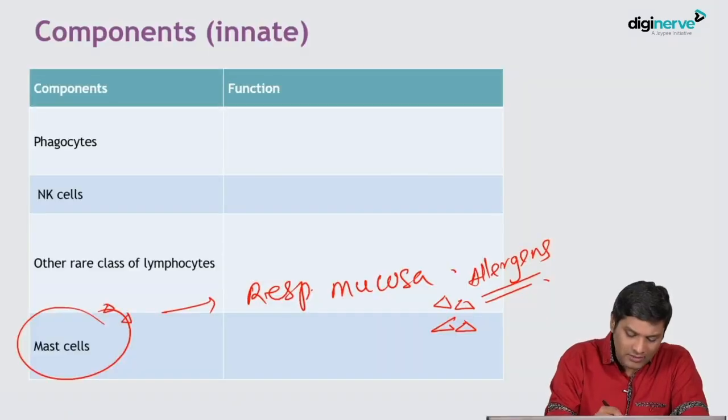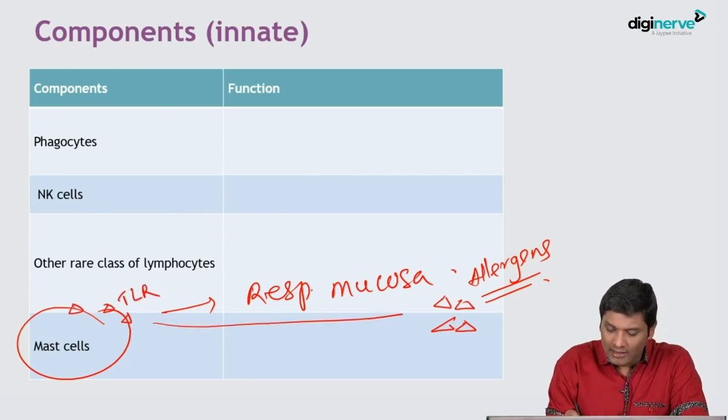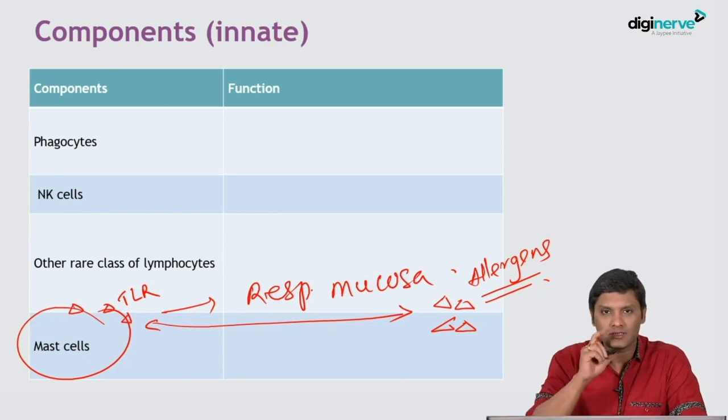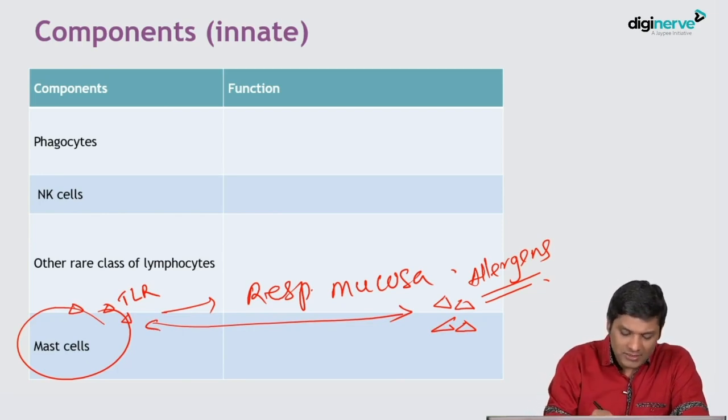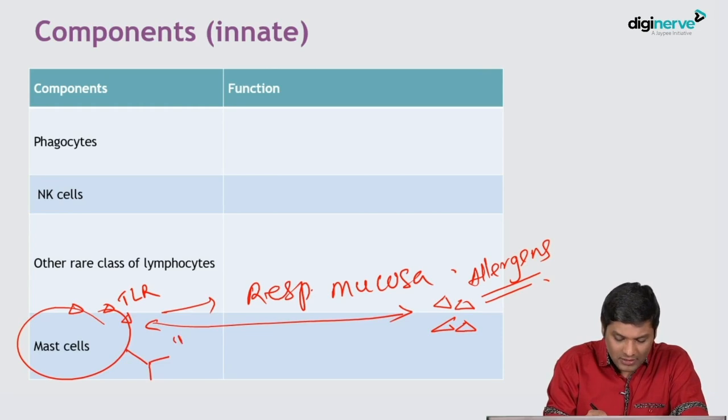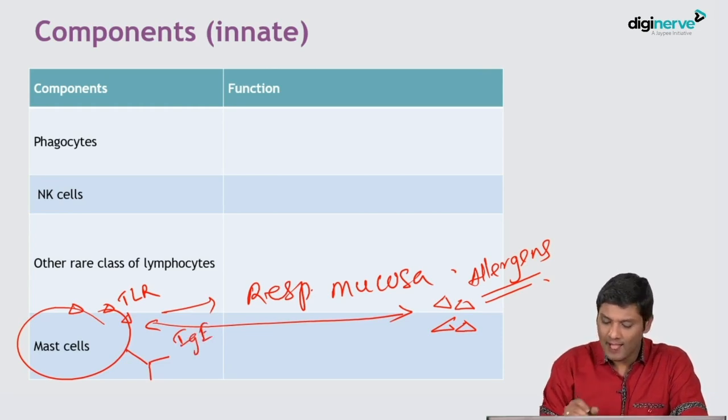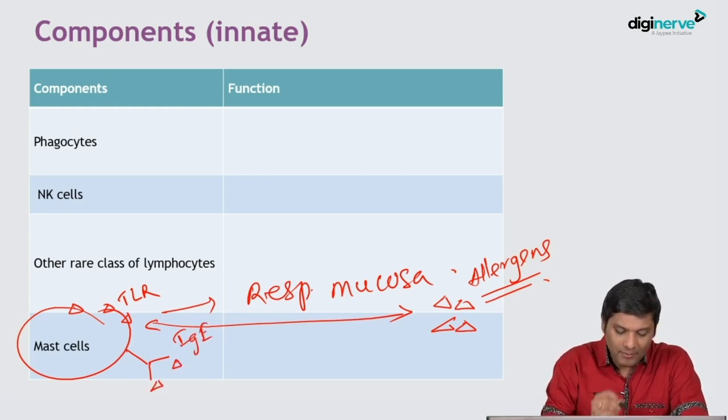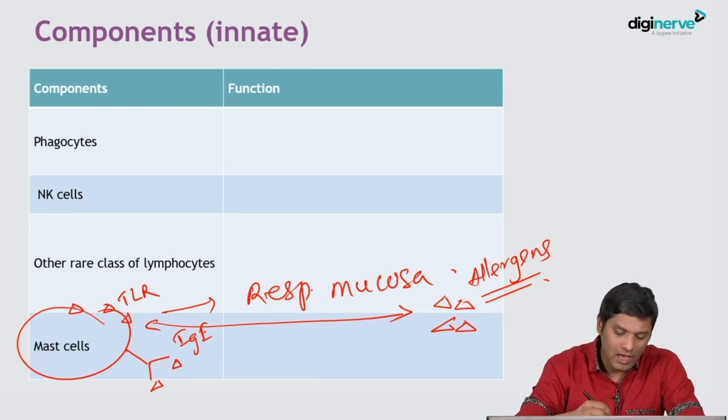Activation of the mast cell occurs in two ways. Step 1: mast cells on their surface may have toll-like receptors which can directly bind with the allergen. Otherwise, the mast cell may be coated with antibodies like IgE antibodies, and this allergen can come and bind to the IgE antibody, and through that, IgE mediated activation of the mast cell may also take place.